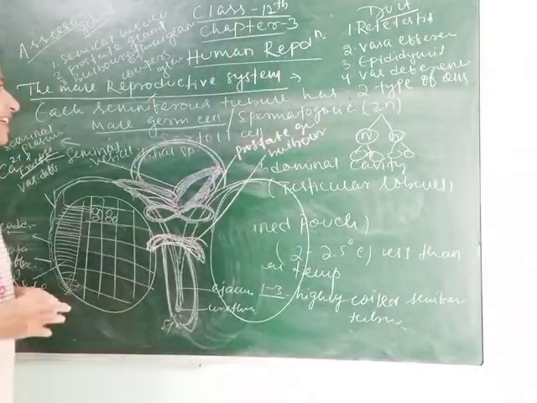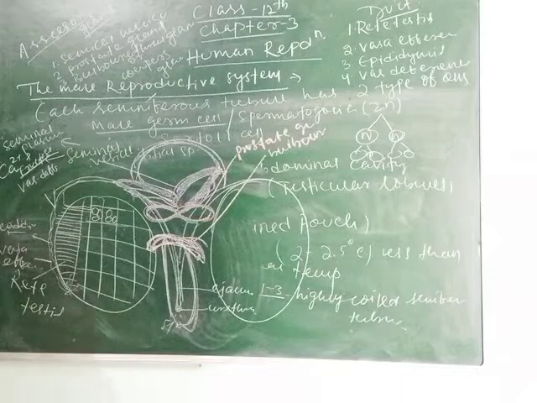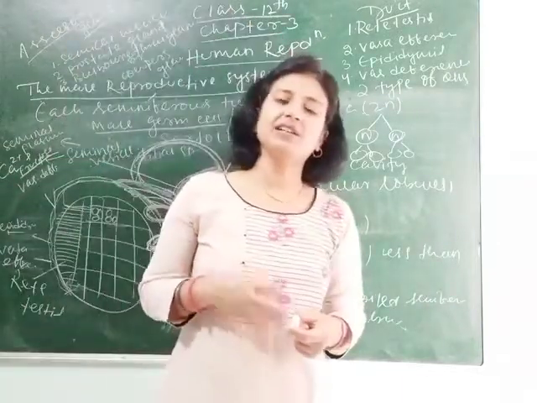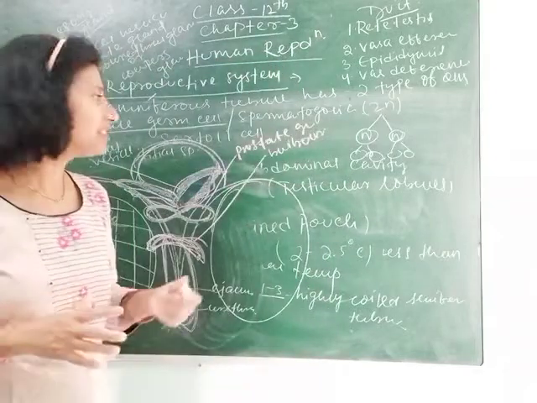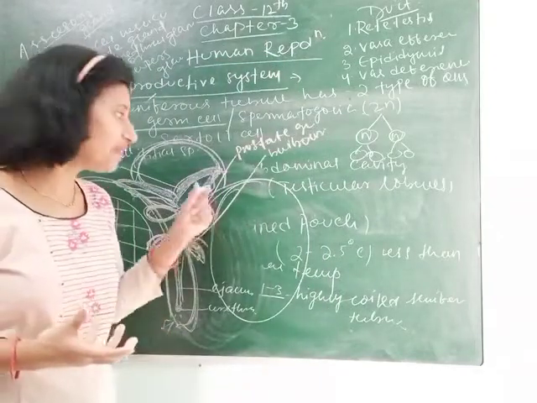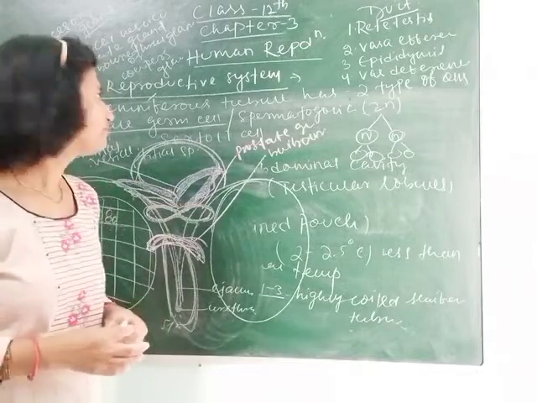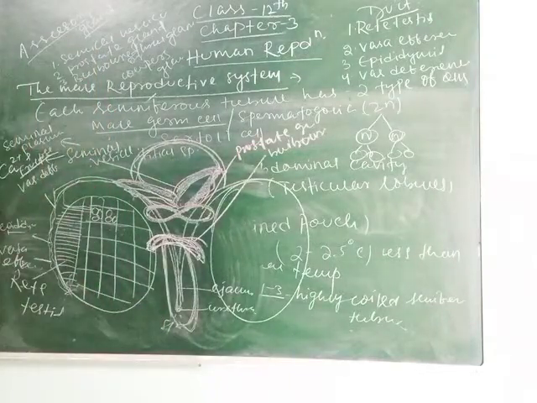And the prostate gland provides a liquid medium. As you know, sperm is present in the semen, the liquid portion inside which millions of sperms are formed. We will study this when we study gamete formation, that is spermatogenesis.